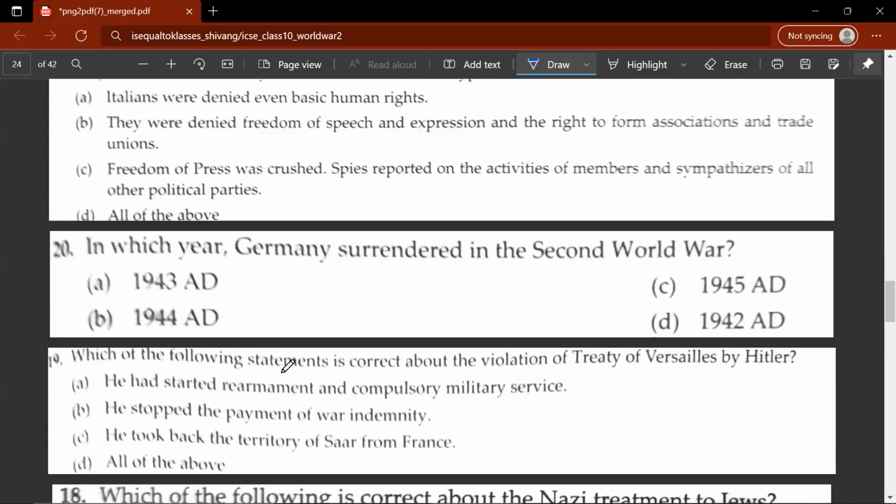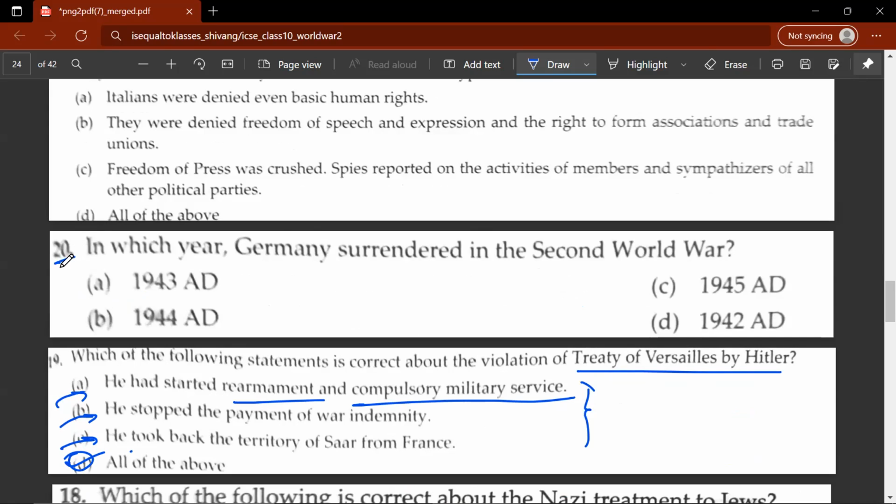19th question. Which of the following statements is correct about the violation of the Treaty of Versailles by Hitler? What do you think is the correct answer? So of course D would be the correct answer. Let's look at the options. A, he had started rearmament and compulsory military service. He stopped the payment of war indemnity. He took back the territory of Saar from France. So all three of these options are correct, so D would be the correct answer.